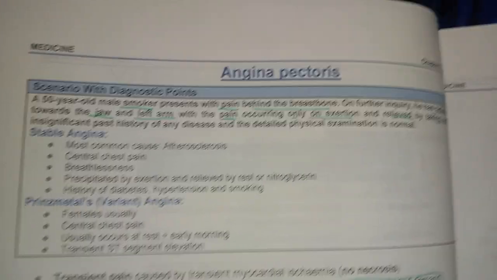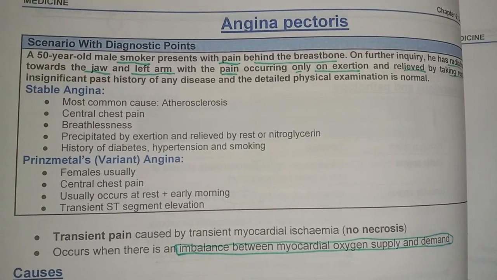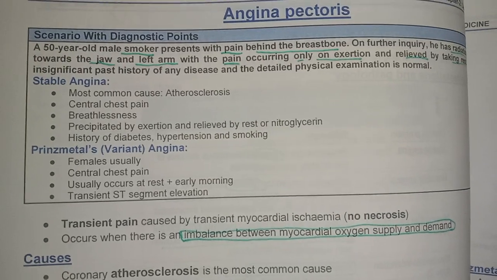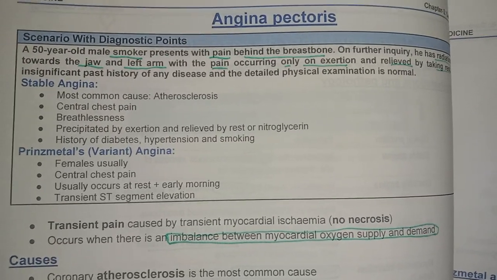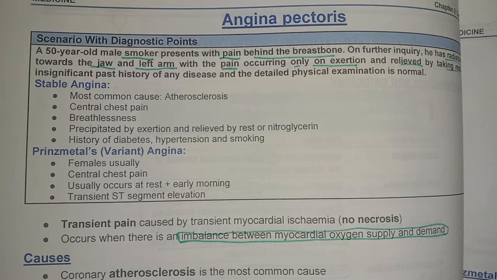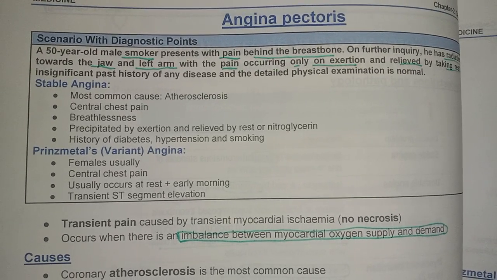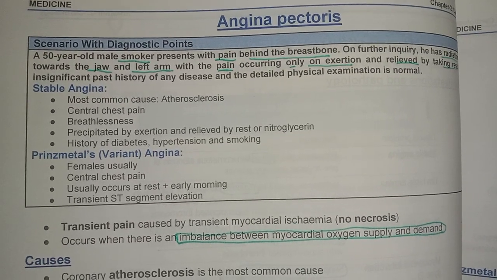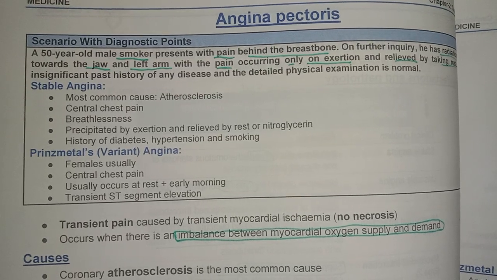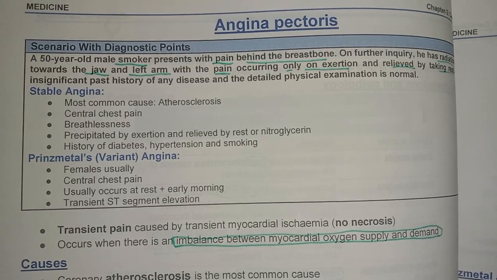Our topic is angina pectoris. There is stable angina, unstable angina, and then we discuss MI. In stable angina, the pain is relieved by rest. In unstable angina, pain does not relieve on rest. In MI, there is myocardial infarction.